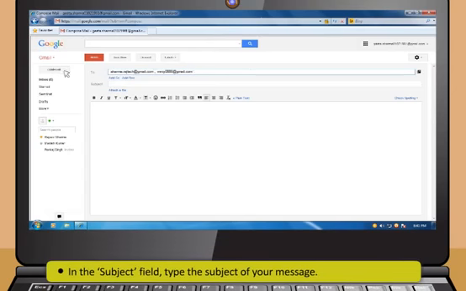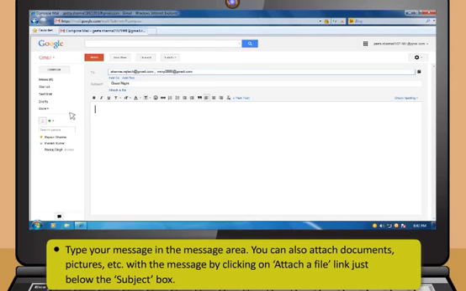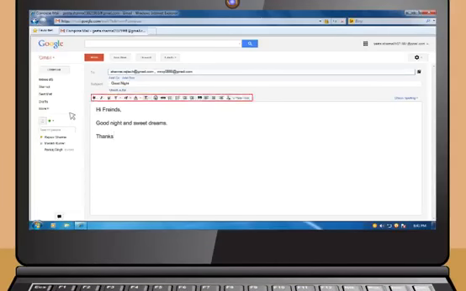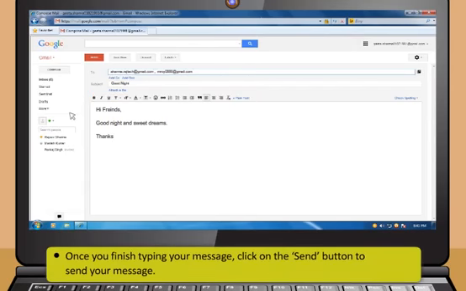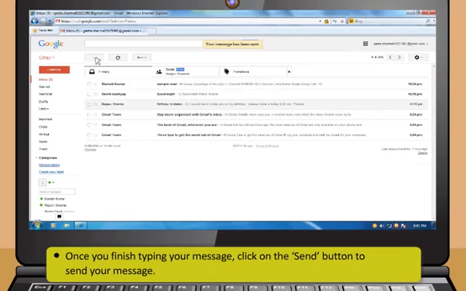Now, in the subject field, type the subject of your message. After that, type your message in the message area. You can also attach documents or pictures with the message by clicking on Attach a File link just below the subject box. The formatting buttons just on top of the message area allows you to format your message according to your need. And then click on the Send button to send your message.